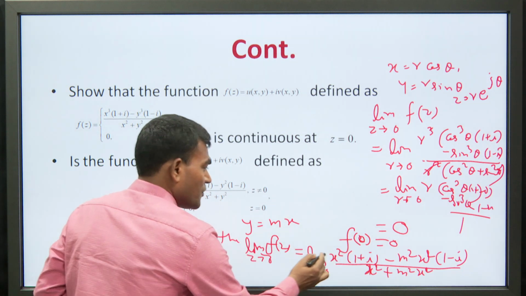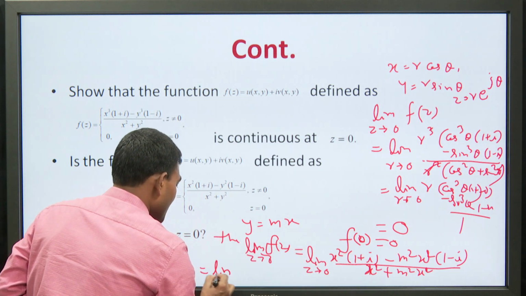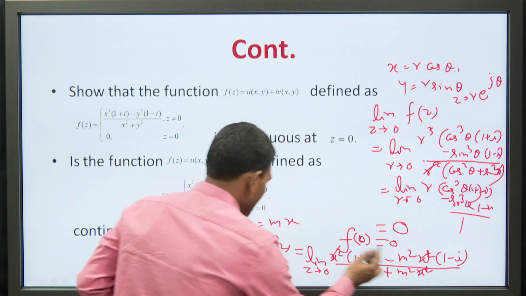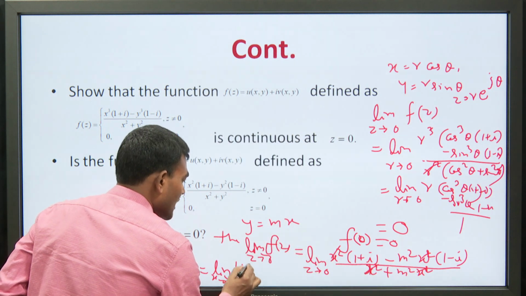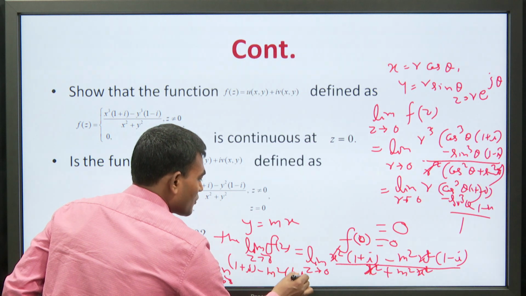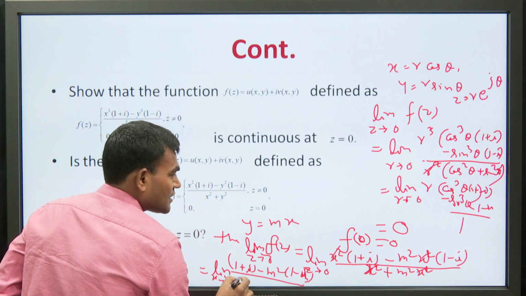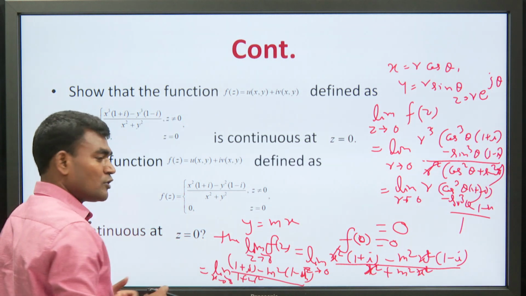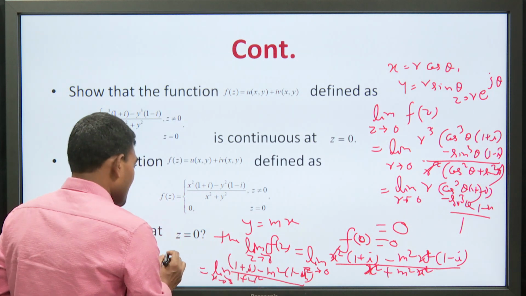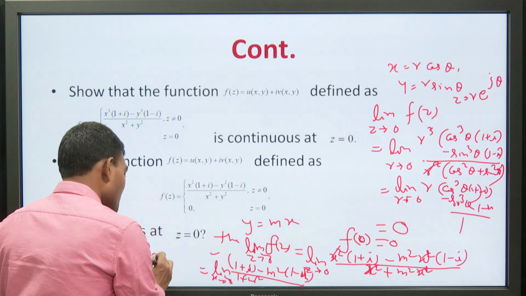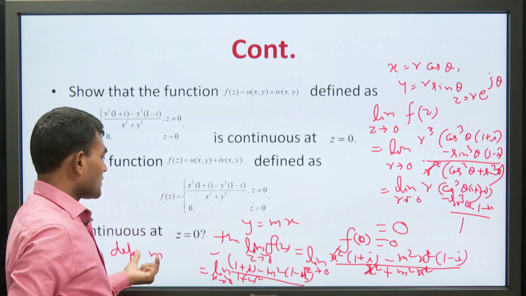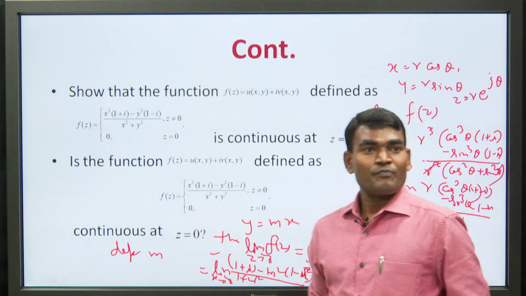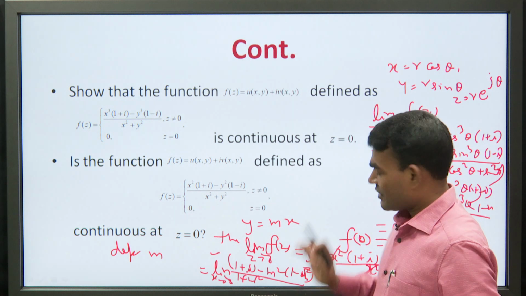Now, see here, if you solve this, then you will get the limit as x tends to 0. The x² terms cancel, and the whole limit is (1 + i) minus m²(1 − i) upon (1 + m²). This limit depends on m, which means it will give different values for different m. Therefore, the limit does not exist at 0, and so the function is not continuous.